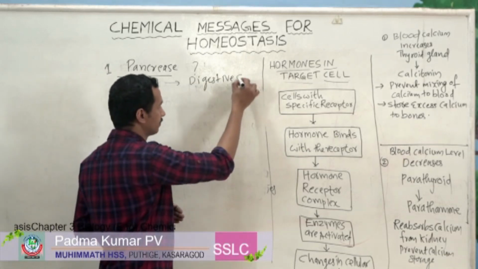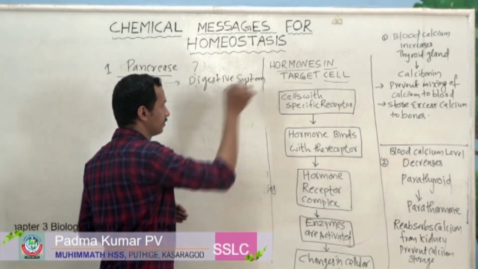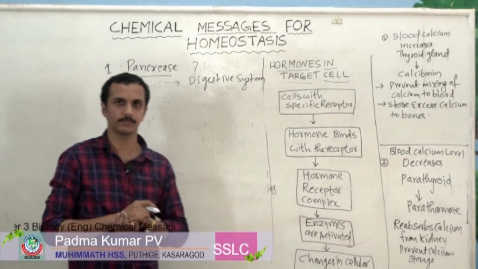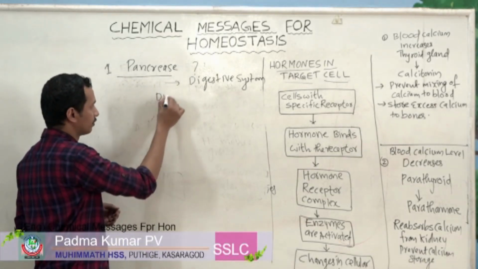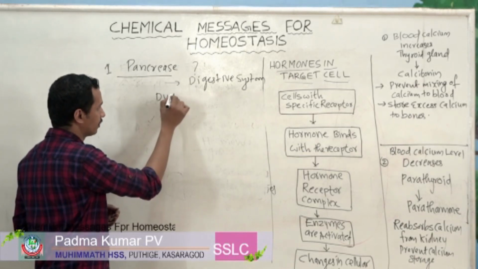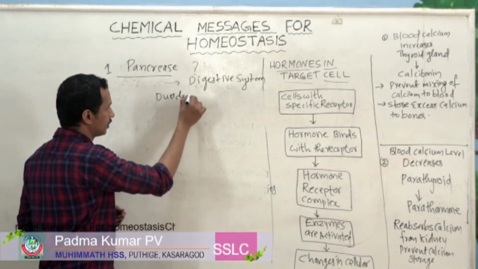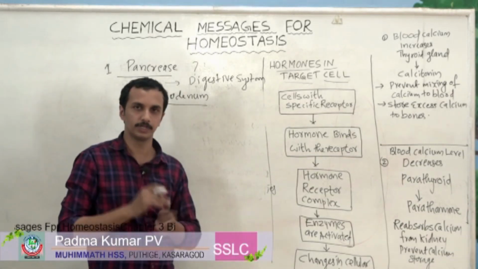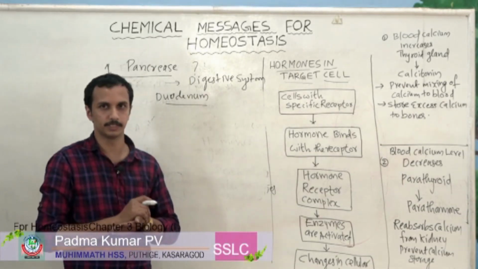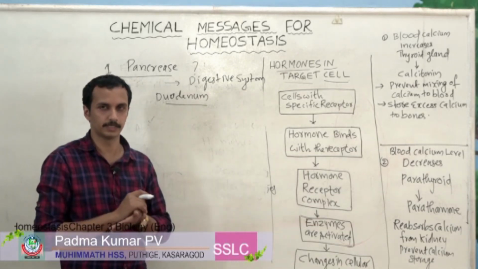In the digestive system, where is this gland present? It is a continuation of the duodenum. Have you heard of the duodenum? It is mentioned in the digestive system that you already studied in 9th standard.